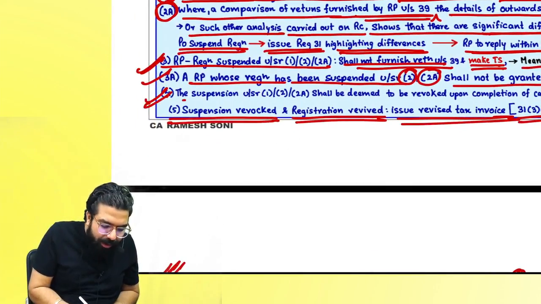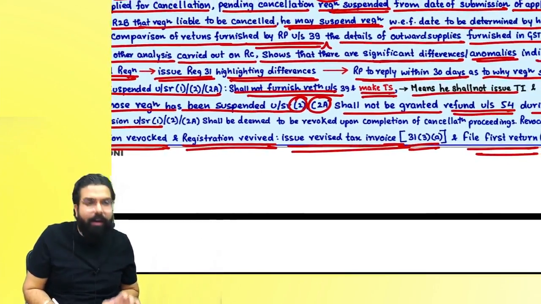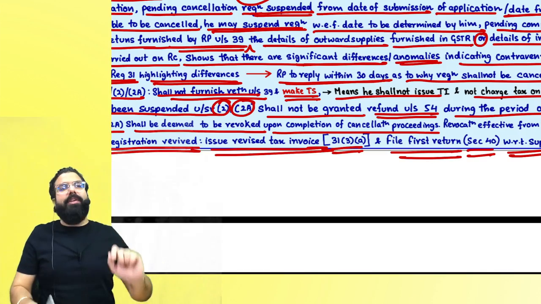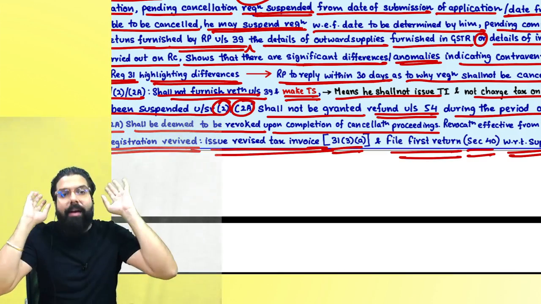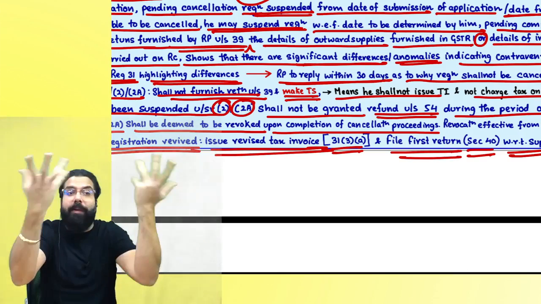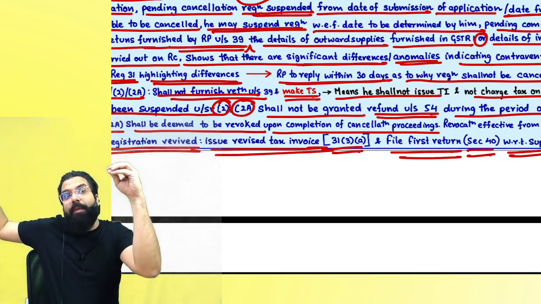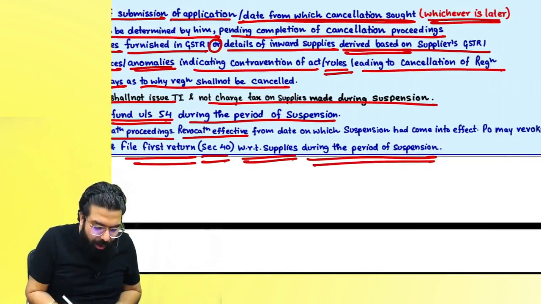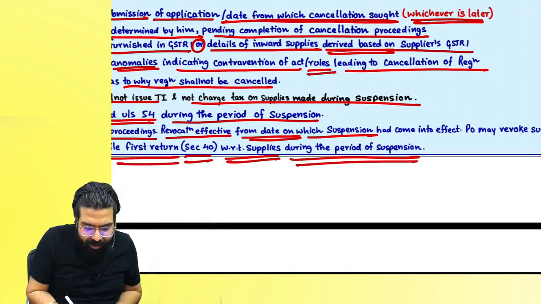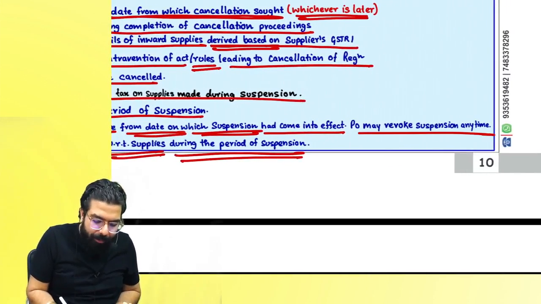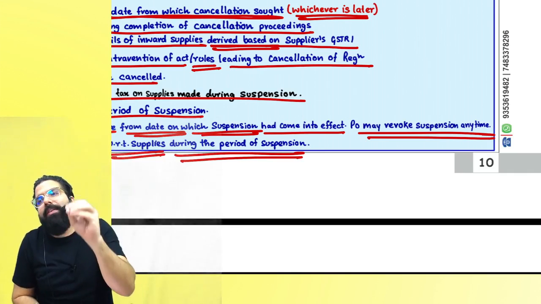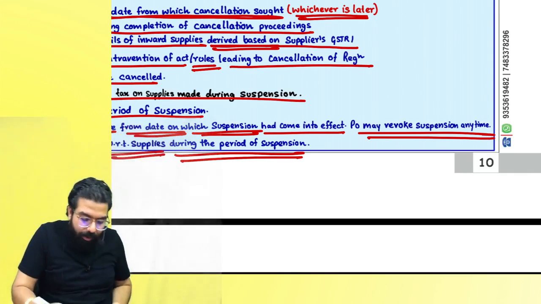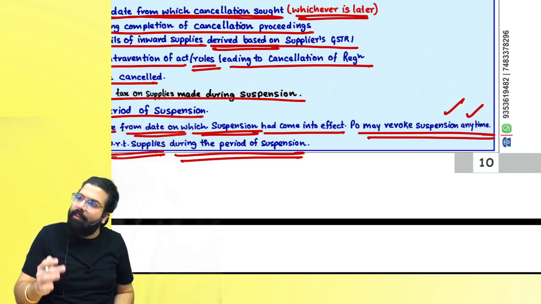Sir, one more point over here is that the suspension under 1, 2 or 2A shall be deemed to be revoked upon the completion of cancellation proceedings. For example, your cancellation proceedings are done. Now, once the cancellation proceedings are done, suspension is revoked, and the revocation will be effective from the date on which the suspension had come into effect. Also, the proper officer has power: the proper officer can revoke the suspension anytime he feels appropriate.